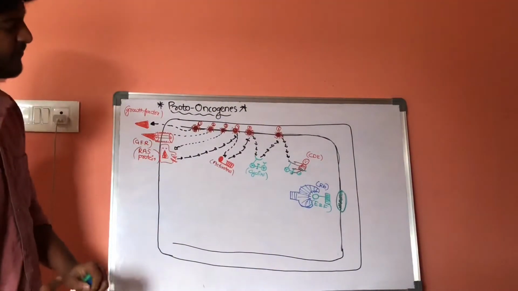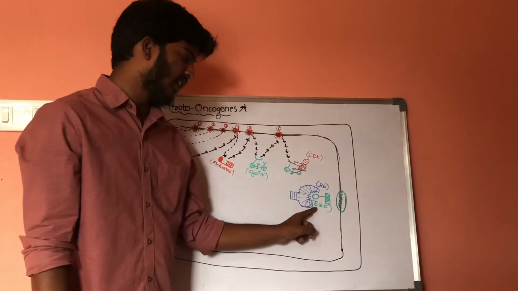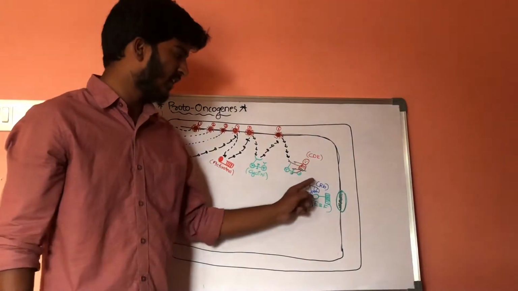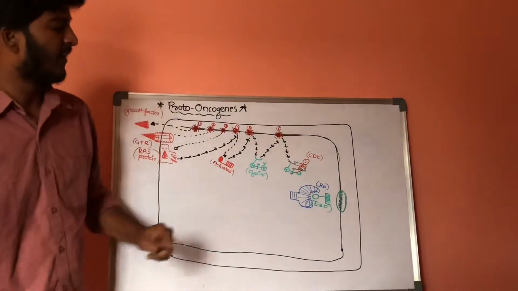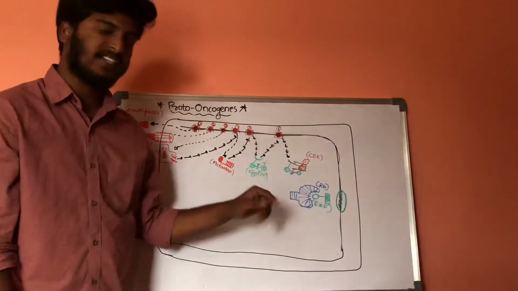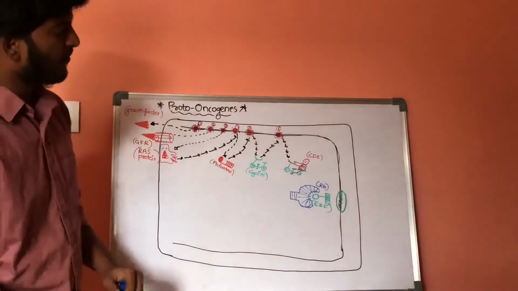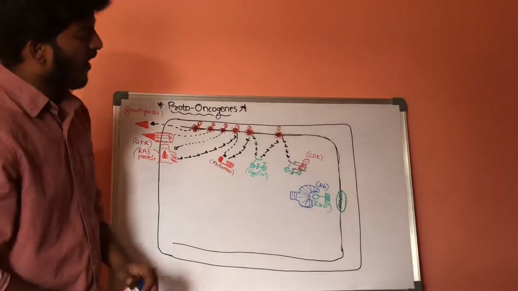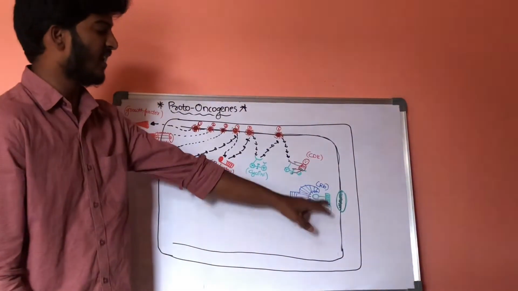So, in order to replicate the DNA, the E2F protein which is inhibited by this RB protein should be released from the RB protein, and after being released, the E2F protein will bind with these DNA replicating genes. So how will this RB protein release this E2F protein?